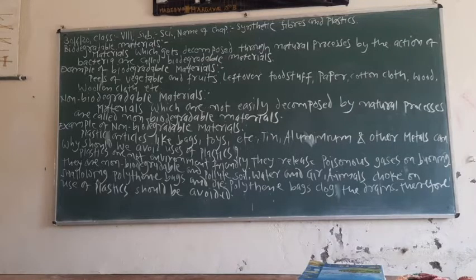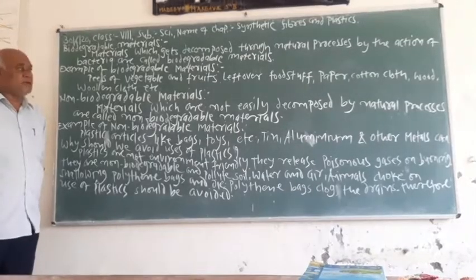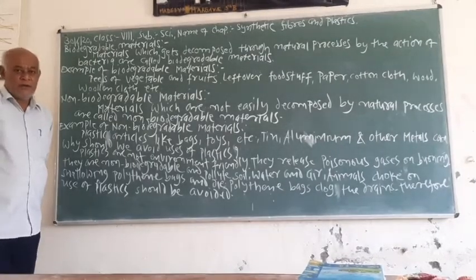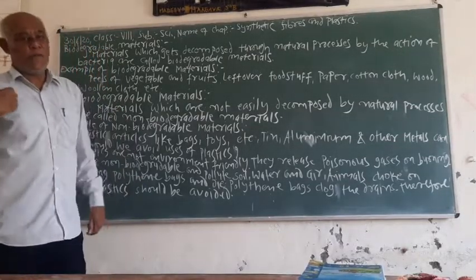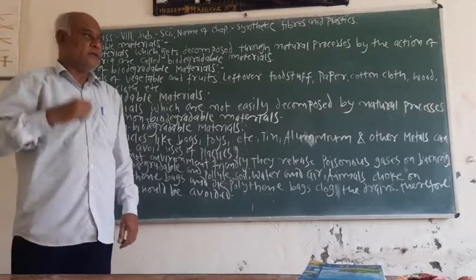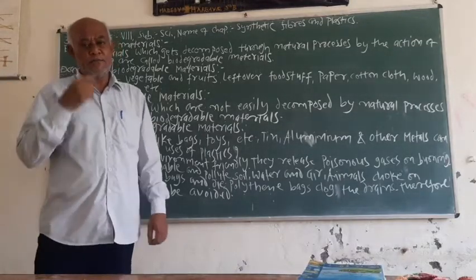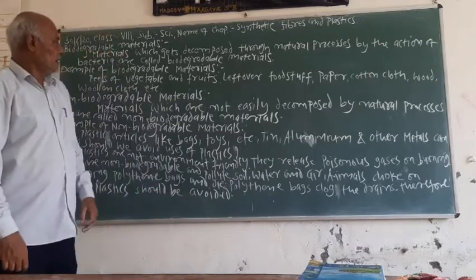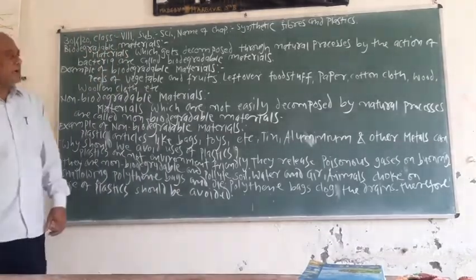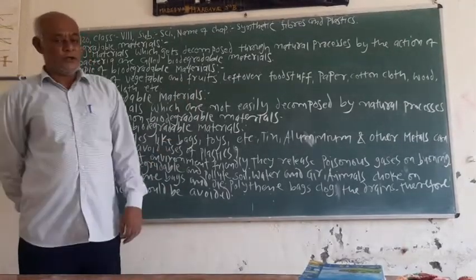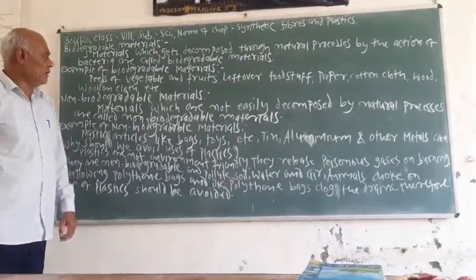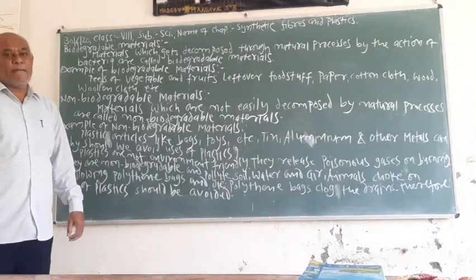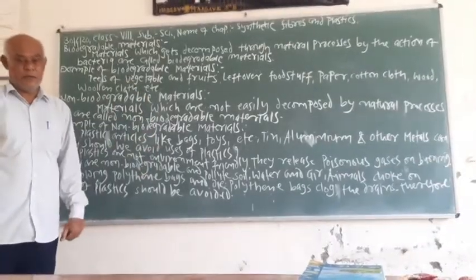What are the examples of biodegradable materials? The peels of vegetables and fruits. We know that when we eat a banana, we remove the peel, and these banana peels are decomposed by natural processes. Therefore, peels of vegetables and fruits, leftover foodstuffs, paper, cotton cloth, wood, woolen cloths, etc. are examples of biodegradable materials.